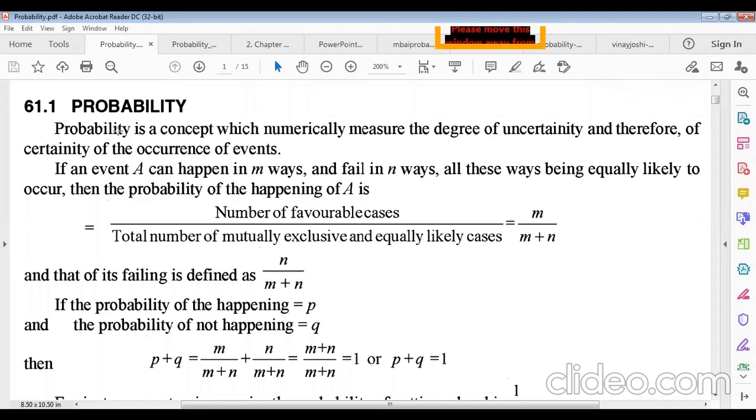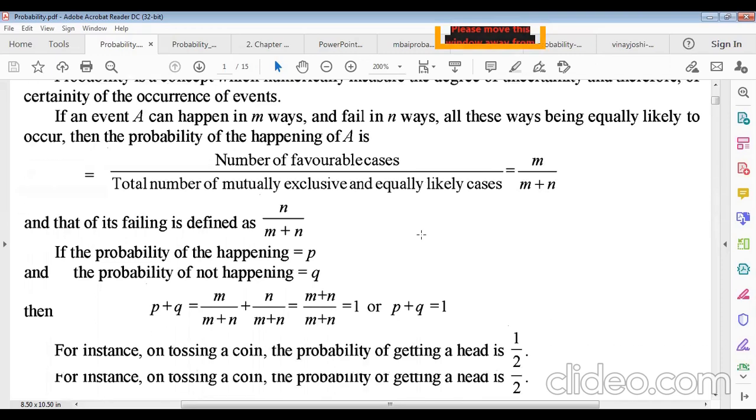More precisely, the definition of probability: probability is a concept which numerically measures the degree of uncertainty, and therefore of certainty, of the occurrence of events. If an event A can happen in M ways and fail in N ways, all these ways being equally likely to occur, then the probability of the happening of A is the number of favorable cases divided by the total number of mutually exclusive and equally likely cases. Numerically, you can represent it as M divided by M plus N, where M is the favorable cases and the total number of cases is M plus N. This is the definition.